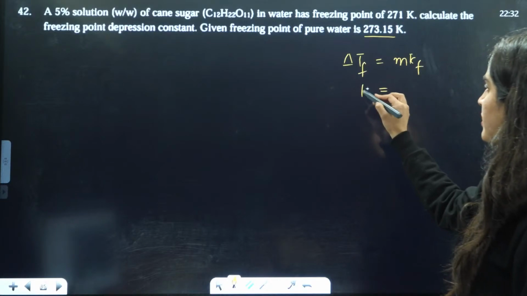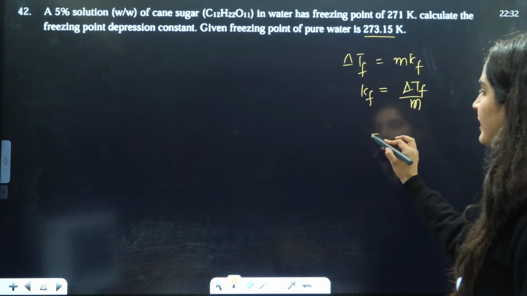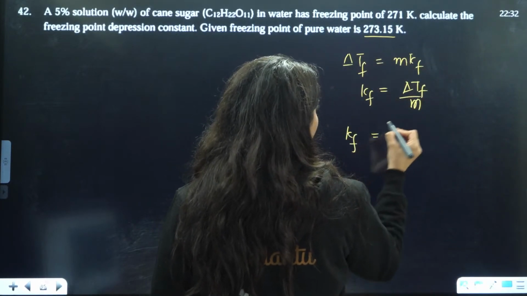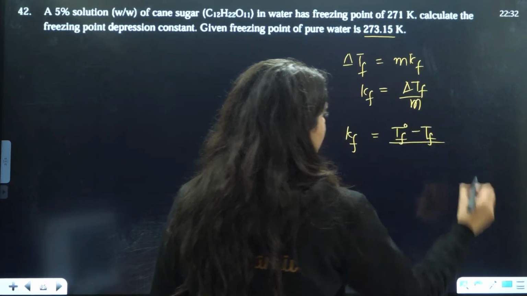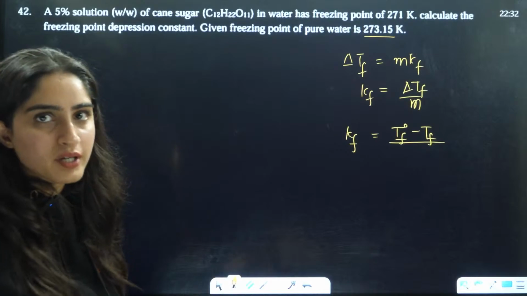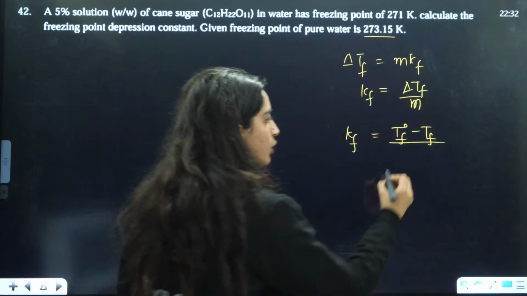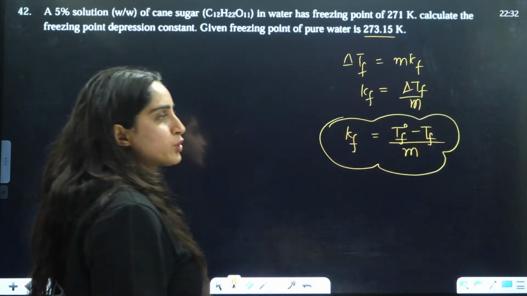So Kf will be equal to delta Tf by molality. Delta Tf is Tf naught minus Tf, right? Because there is depression in the freezing point, so the final freezing point is lower. This is the molality, so this is the formula that you're going to use.